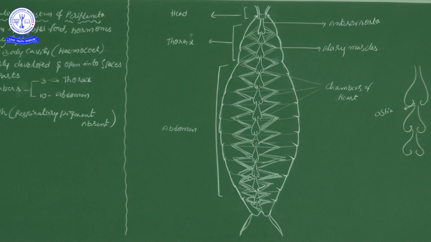Okay, then what we learned: why the circulatory system of Periplaneta does not play an important role in respiration. That is a major important question. Why is the blood of the cockroach called hemolymph, why is the cockroach body cavity called a hemocoel, and how many heart chambers are there? These are some of the basic questions in the examination.